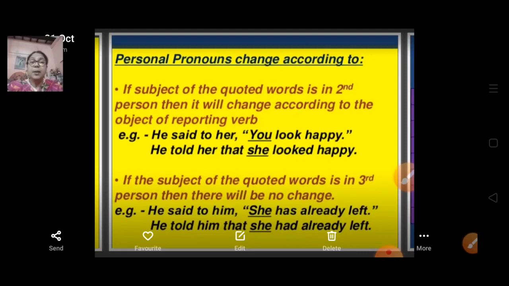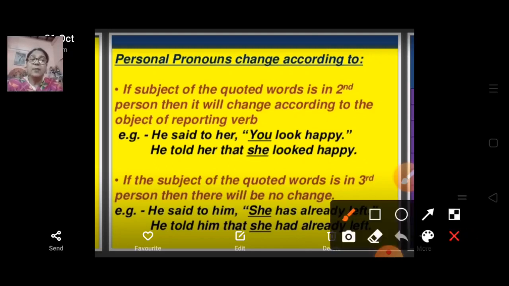For example, he said to her, "You look happy." He told her that she looked happy. Here you can see the change in second person: we have changed "you" to "she," because the object of the reporting verb is in the female gender, so that is why we have changed.